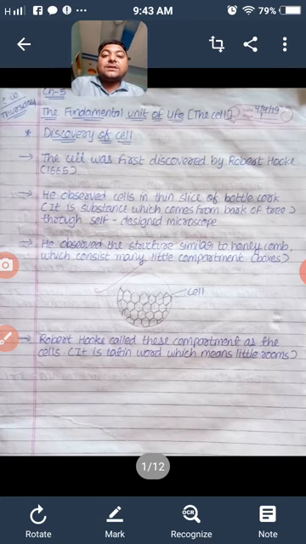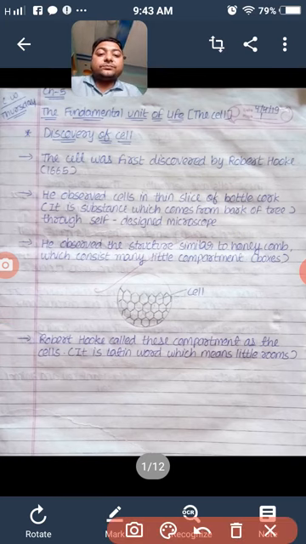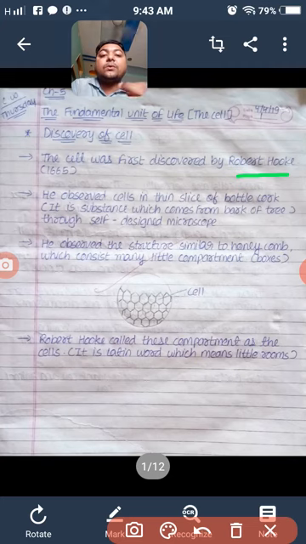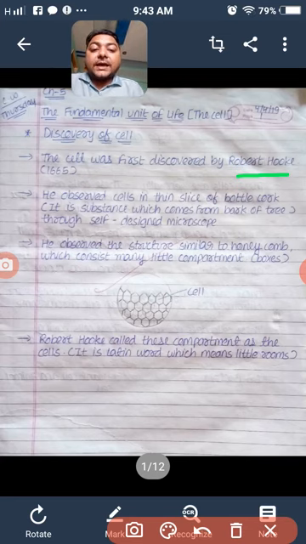First of all, see the discovery of the cell. Who discovered the cell? Who observed the cell first? The cell was first discovered by Robert Hooke. Robert Hooke is a scientist who observed the cell with a self-designed microscope. He made his own microscope and observed dead cells in a slice of bottle cork.